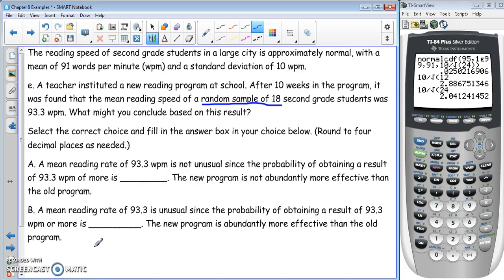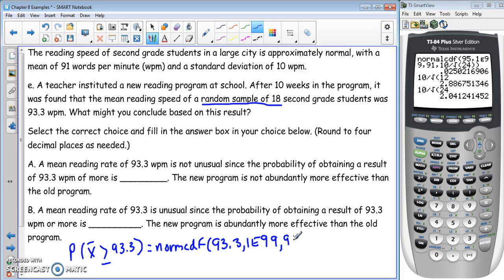So we're looking at the probability that x bar is greater than or equal to 93.3. And we're going to calculate the same way we've done all the greater thans or less thans. So we're going to do normal CDF, 93.3, 1E99, and then our mean is 91. The standard deviation, so the population one, divided by the square root of the sample size, which here is the square root of 18.